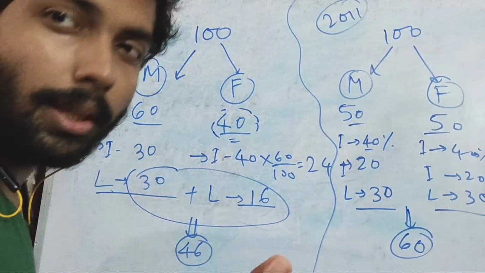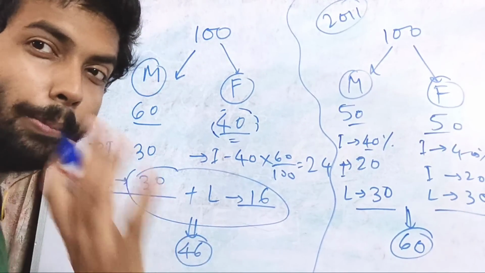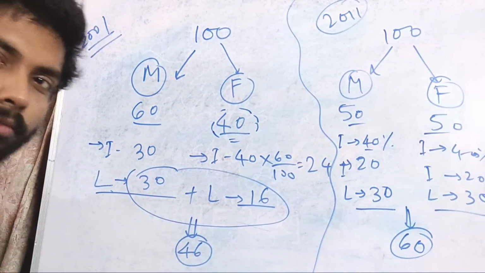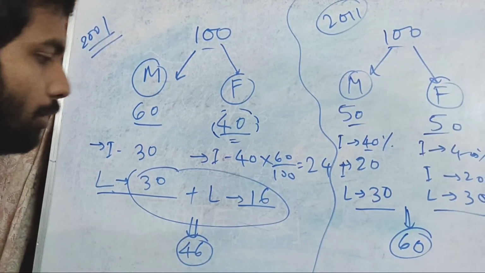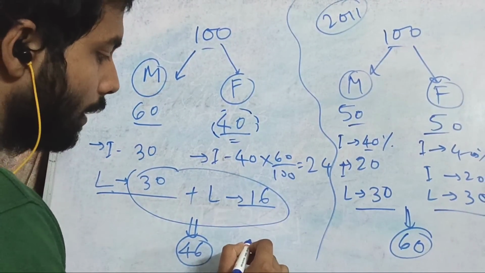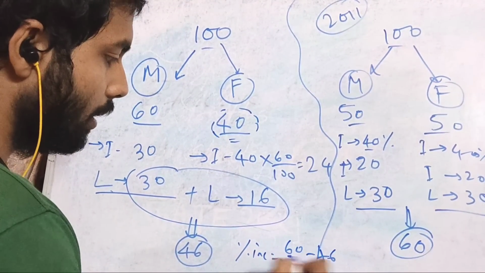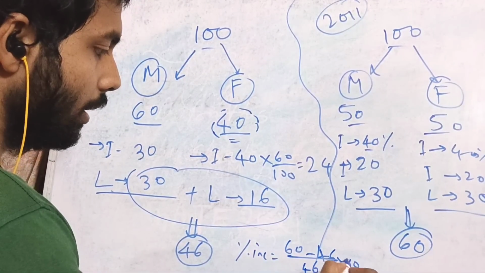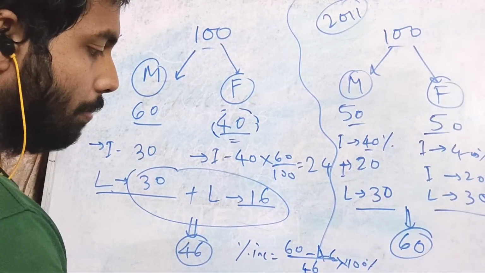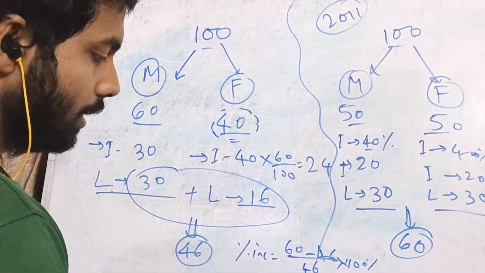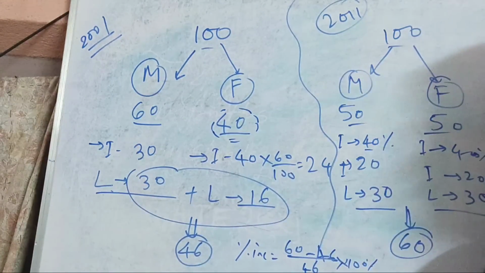They have mentioned one thing in the question, that the total population did not change during this period. So from 2001 also this is 100, and in 2011 also it's 100. So what is the percentage increase in the number of literate people? It's very simple. Percentage increase is (60 minus 46) upon 46 into 100%. If you check, you will get the answer around 30.43%, which is option A.